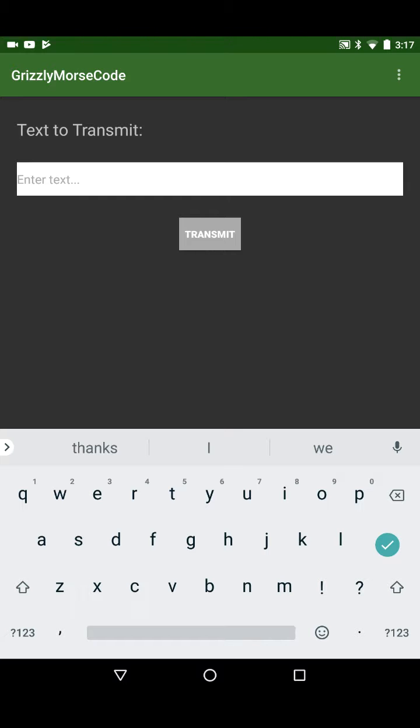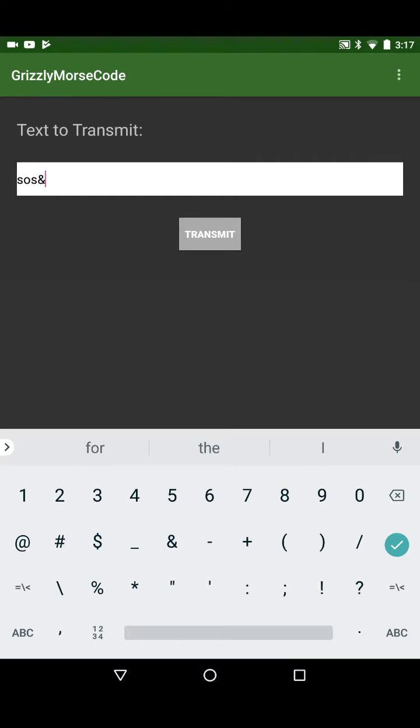and in the text view you could type your text SOS, and then I'm going to hit transmit. And you can see that the dots and dashes were rendered to lights and audio, and the lights and audio are synchronized. This app also handles special characters.